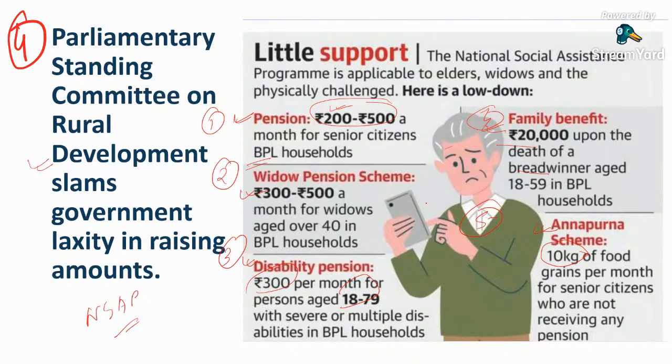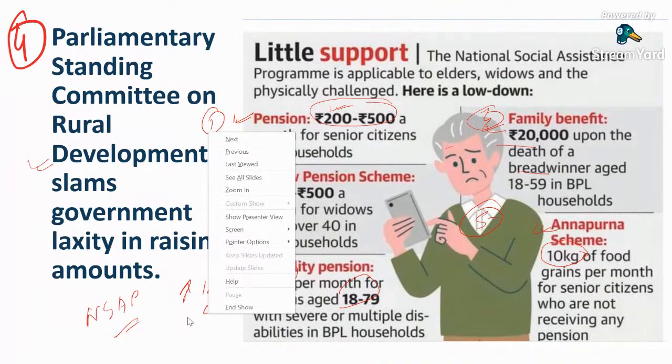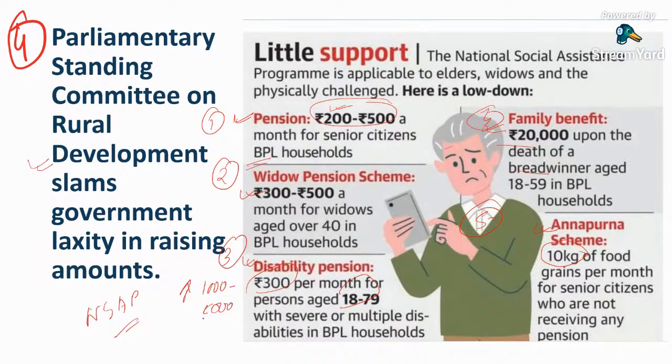So Parliamentary Standing Committee slams this merely giving the amount that is not good or not sustainable for the senior citizen or the disabled person or the widow to survive by themselves. So government should increase this amount from 1,000 to like 5,000. So that can be a possible alternative.